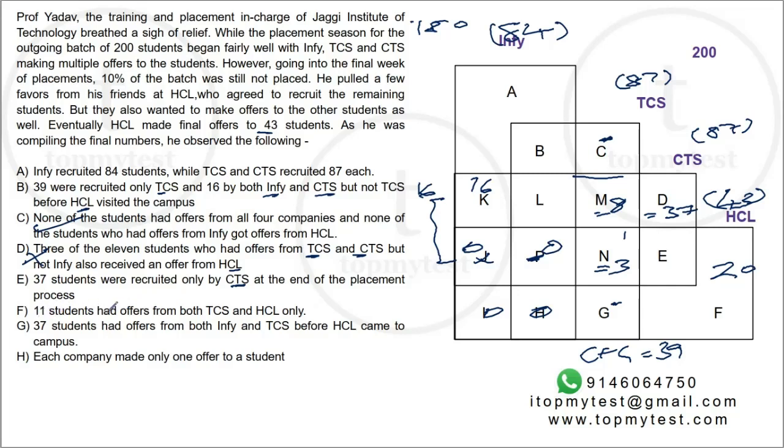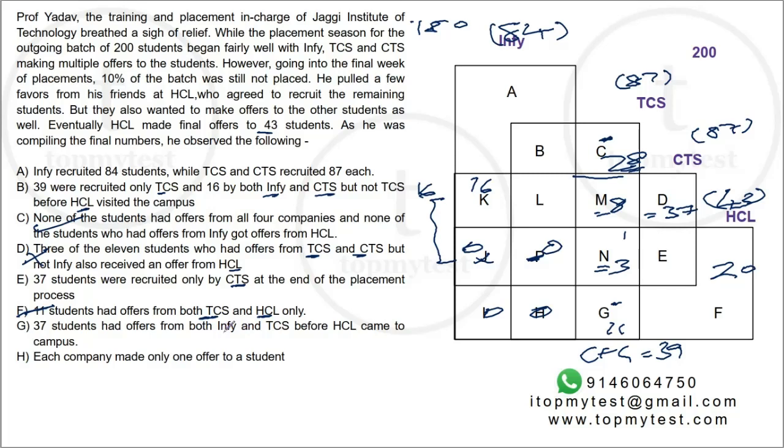11 students had offers from both TCS and HCL only. TCS and HCL only. So G will be 11. So G is 11, which means C should be 28. 39 minus 11, 28. Right. This is also taken care of.